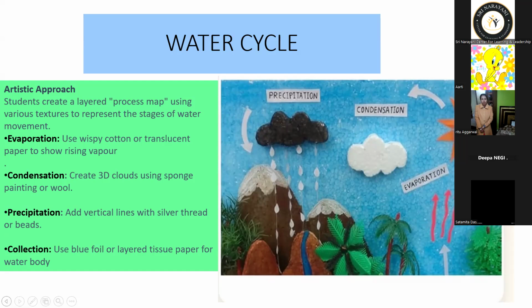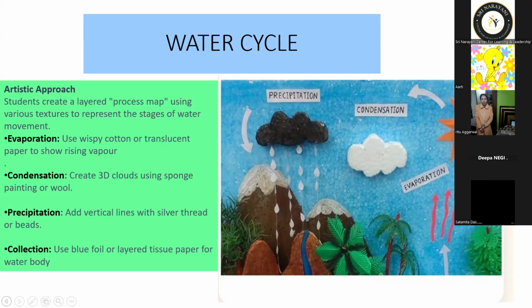The students created a layered process map using various textures to represent the stages of water movement. For evaporation, we can use wispy cotton or translucent paper to show the rising vapor. For condensation, create 3D clouds using sponge painting or wool.